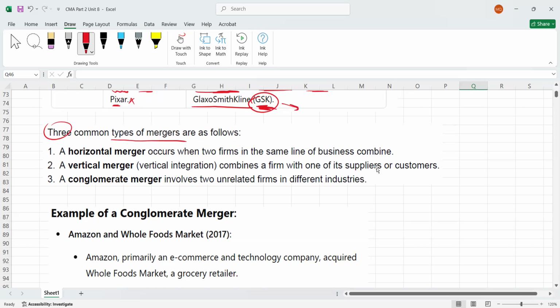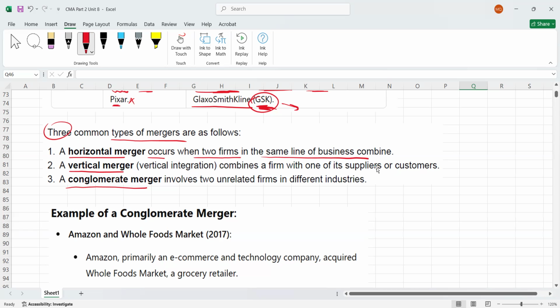Okay. So the first one is, let me tell you here, the horizontal merger. Then we've got vertical merger, and then we also have conglomerate merger. So these are three different types. So what is horizontal merger? Please remember, horizontal merger occurs when two firms in the same line of business combine.